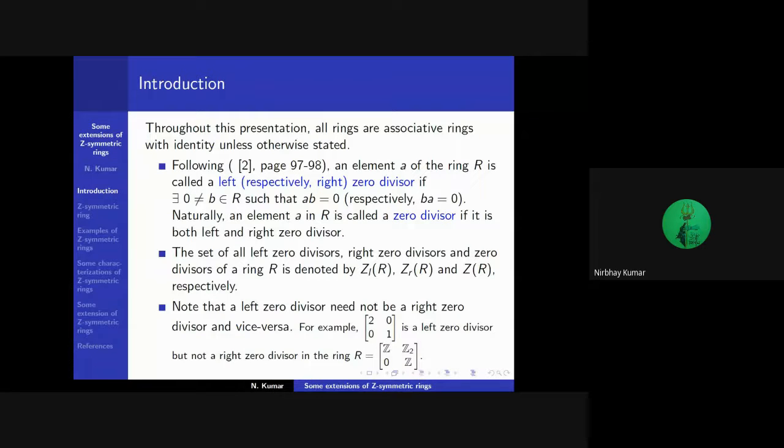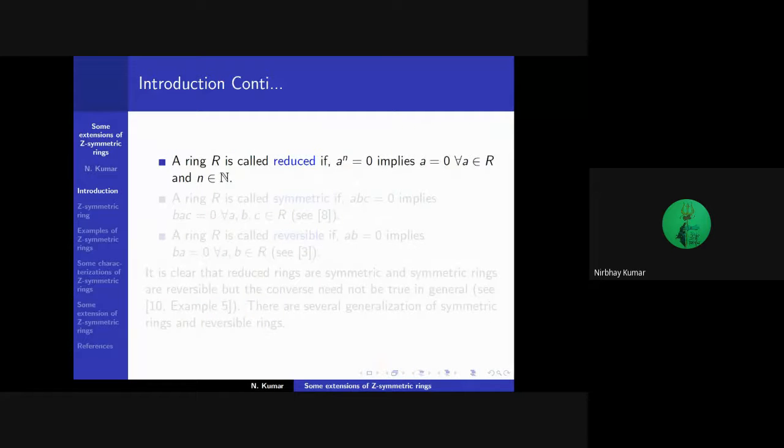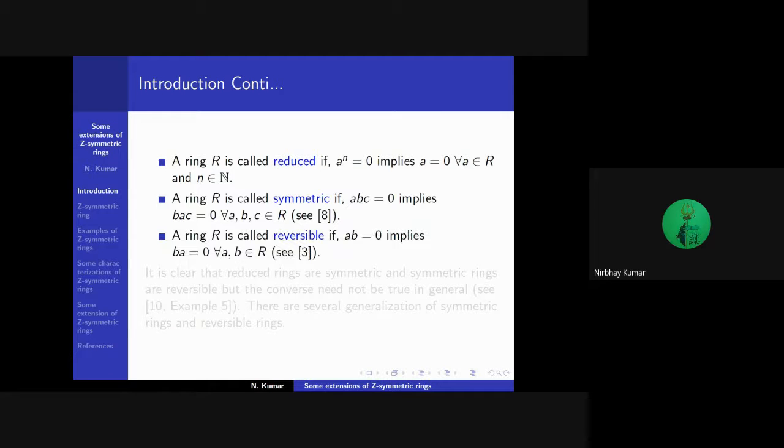For example, the matrix [[0,2],[0,1]] is a left zero divisor but not a right zero divisor in the matrix ring [[Z, Z2],[0, Z]]. Recall that a ring R is called reduced if a^n = 0 implies a = 0 for all a in R and n in N. A ring R is called symmetric if abc = 0 implies bac = 0 for all a, b, and c in R. A ring R is called reversible if ab = 0 implies ba = 0 for all a and b in R. It is clear that